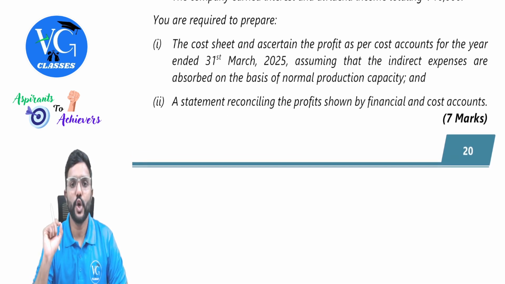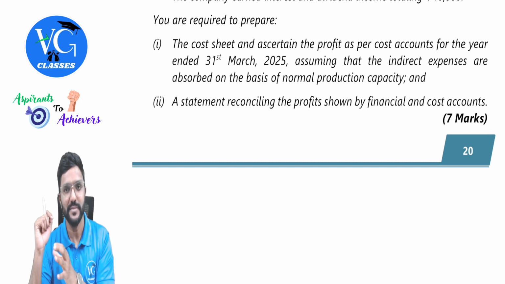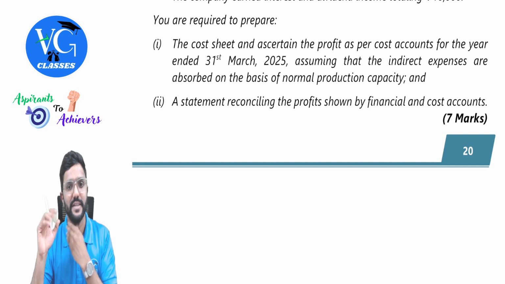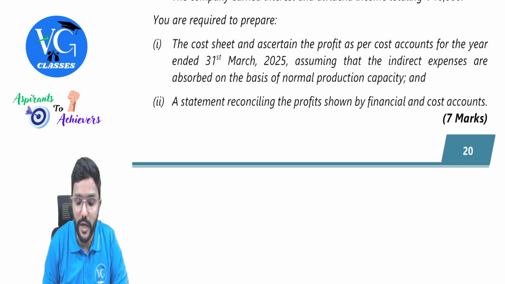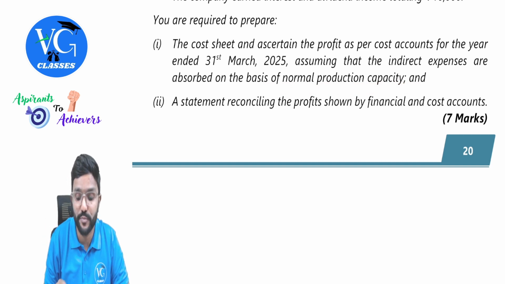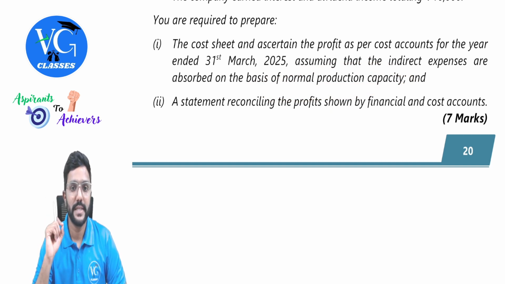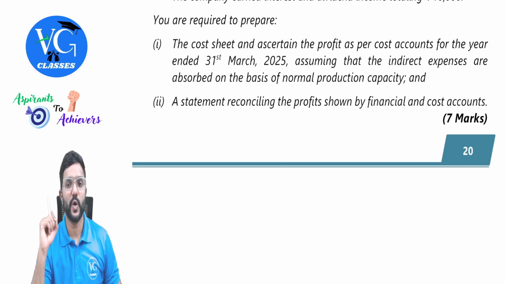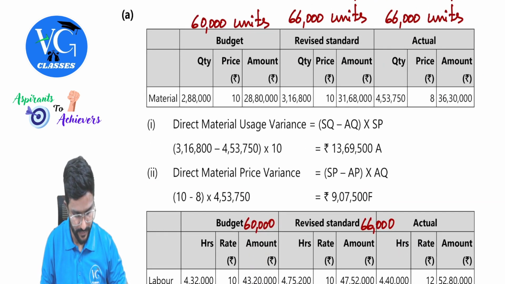You are required to prepare the cost sheet and ascertain the profit as per the cost accounts for the year ended 31st March 2025. One more question on cost sheet. But this question is actually on cost accounting system. But they're asking you to prepare a cost sheet. Then maybe later you will reconcile the profits. Assuming that the indirect expenses are absorbed on the basis of normal production capacity, they are clearly given, and not the entire indirect expenses, only the fixed portion. Fixed portion we will absorb on what basis? Normal production capacity, guys. And a statement reconciling the profit shown by the financial and cost accounts. Reconciliation also they're asking. So this question is for 7 marks. Yes, sir.